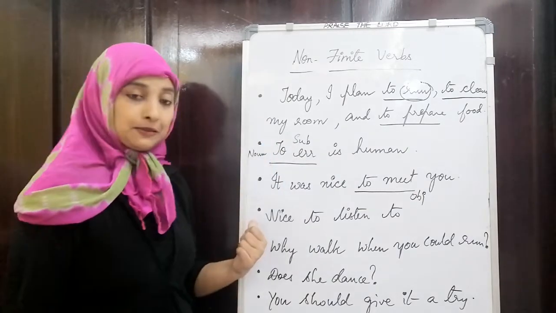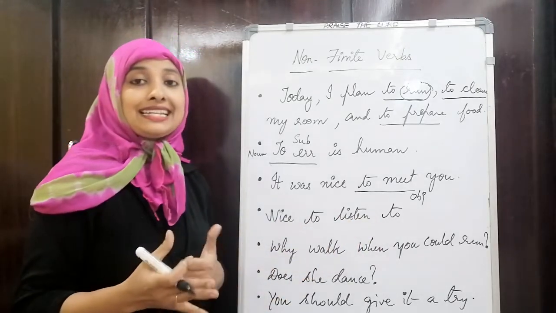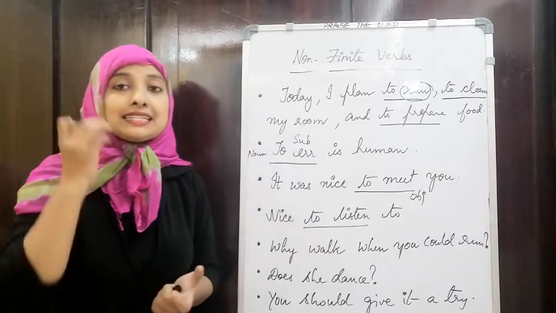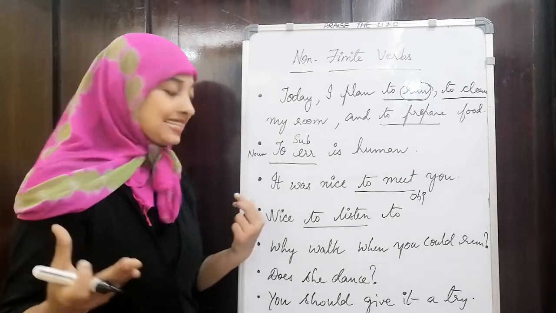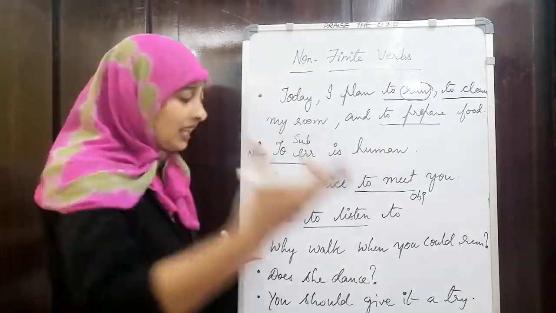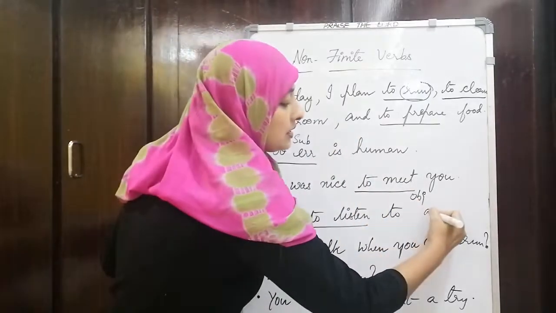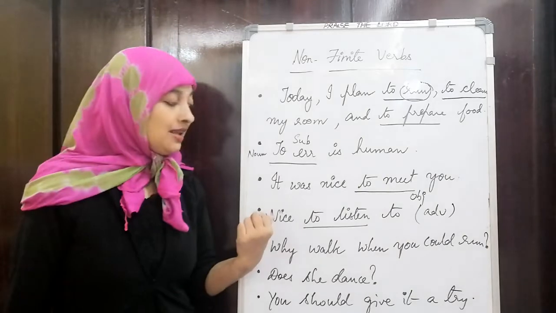Right, next. Nice to listen to. So when we are saying nice to listen to, it is acting as a modifier. Like what type of modifier? To listen to means adverb. So it is acting as an adverbial modifier.